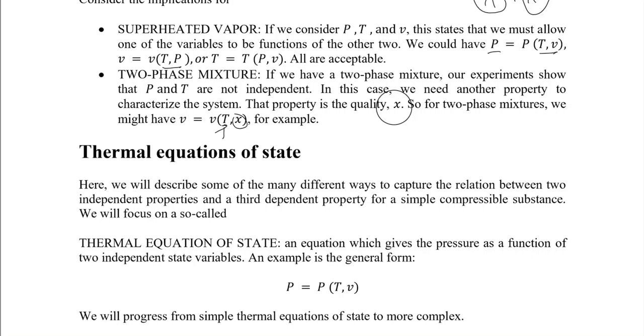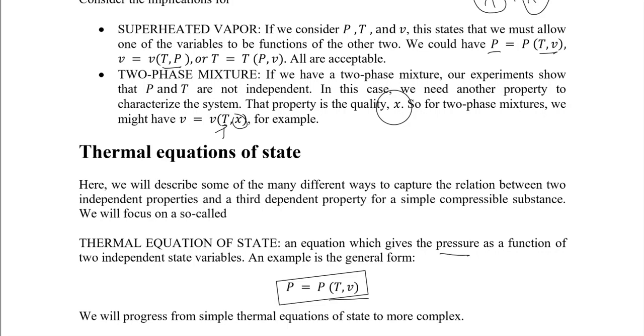The first term: obviously we need to derive a thermal equation of state. The thermal equation of state would relate these different simple properties. For example, if I'm talking about the pressure, then that pressure can be found as a function of two independent variables, temperature and volume. So that's why I need these properties to fully define the state of the system, or I need to define the thermal equation of state.